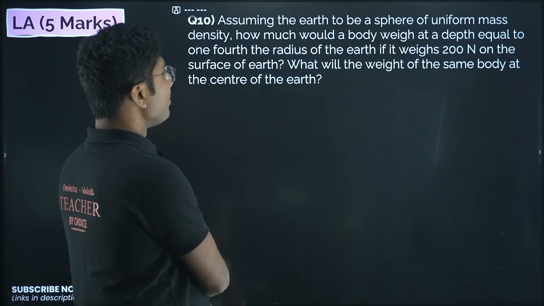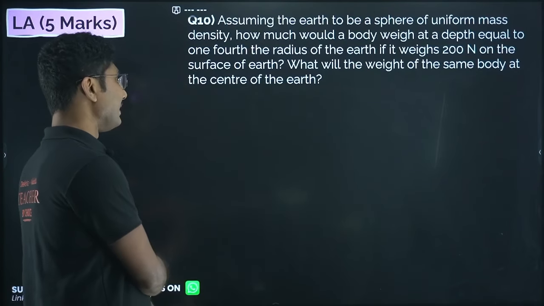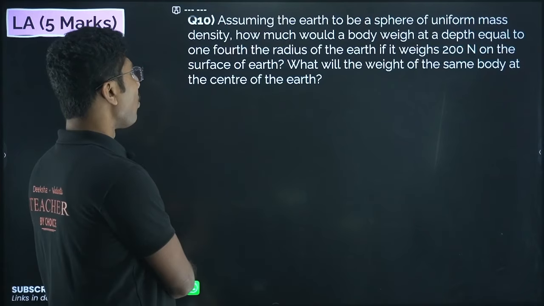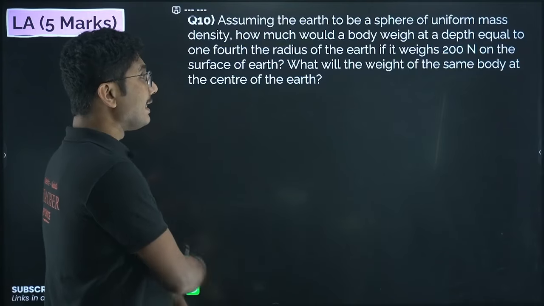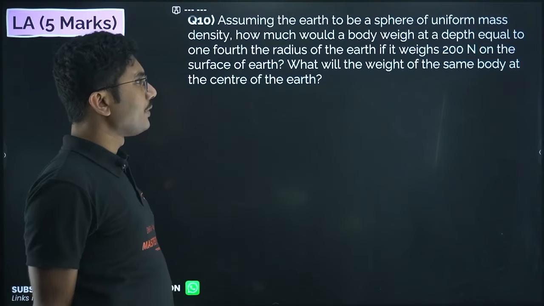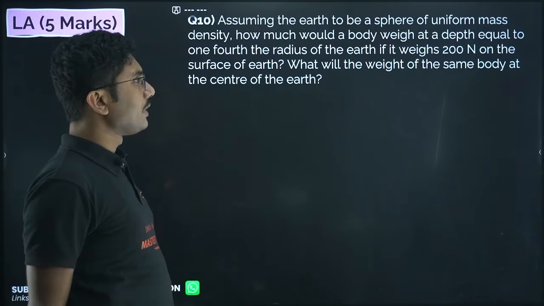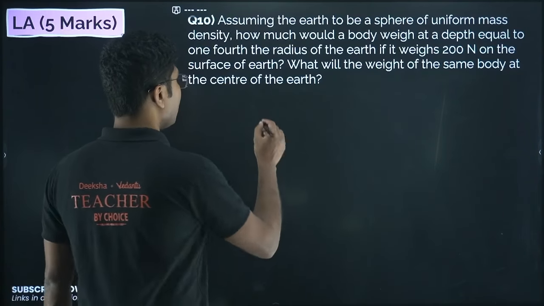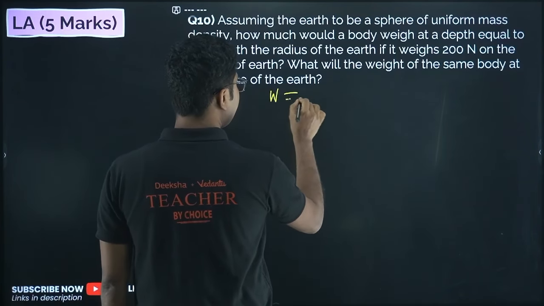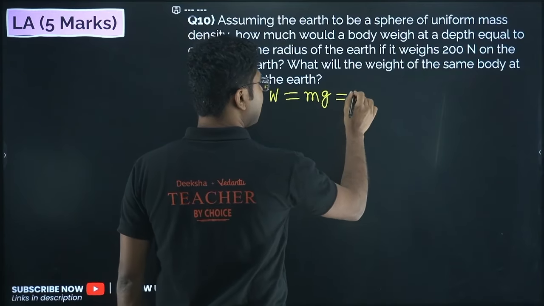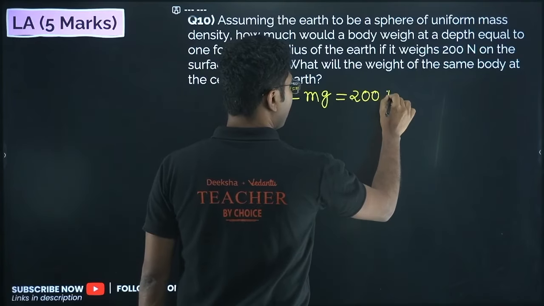Assuming the Earth to be a sphere of uniform mass density, how much would a body weigh at a depth equal to 1/4 of the radius of the Earth if it weighs 200 Newton on the surface of the Earth? What will be the weight of the same body at the center of the Earth? Let's solve one by one. First of all, the weight of the body on the surface of the Earth is mg, which is given as 200 Newton.